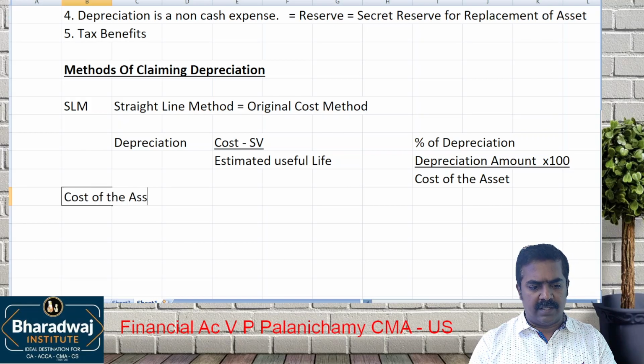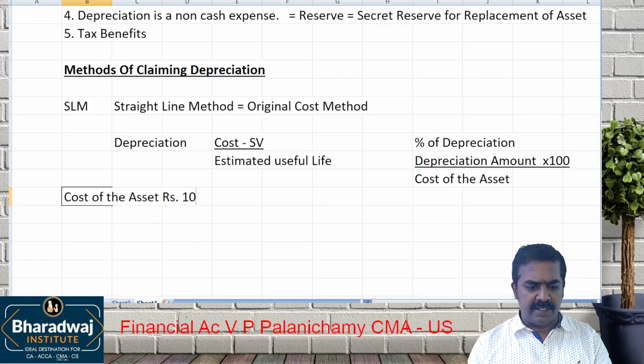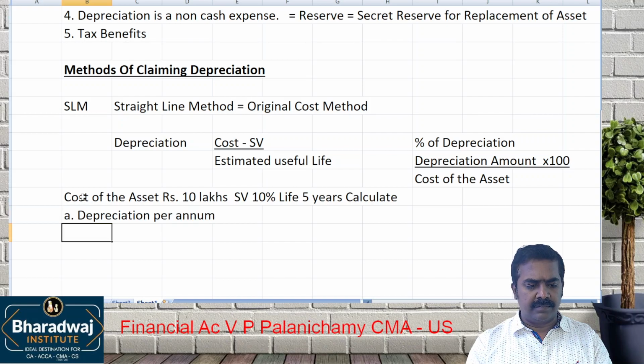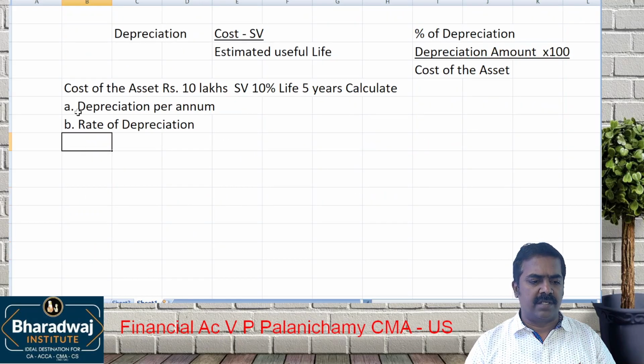Cost of the asset: rupees 10 lakhs. Scrap value 10%. Life 5 years. Calculate: there are two questions. A. Depreciation per annum. B. Rate of depreciation. Two questions can be asked based on this.